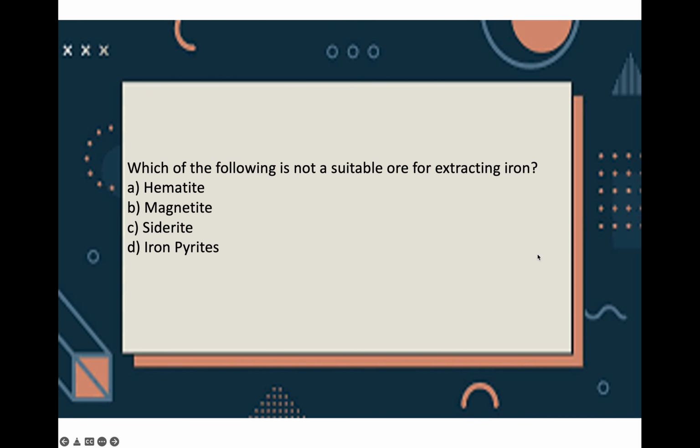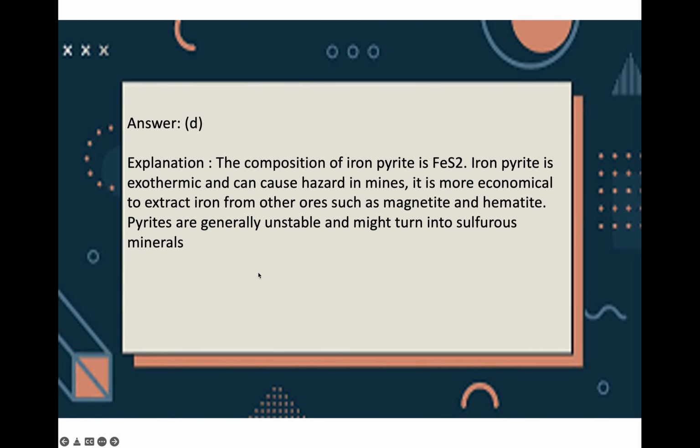Now we will move on to the next question. Which of the following is not a suitable ore for extracting iron? Is it hematite, magnetite, siderite or iron pyrite? Option D, iron pyrite, because the composition of iron pyrite is FeS2. It is exothermic and causes hazards in mines, and it is more economical to extract iron from other ores like magnetite and hematite. Pyrites are generally unstable and might turn into sulfurous compounds.